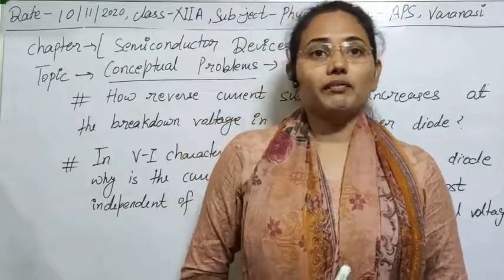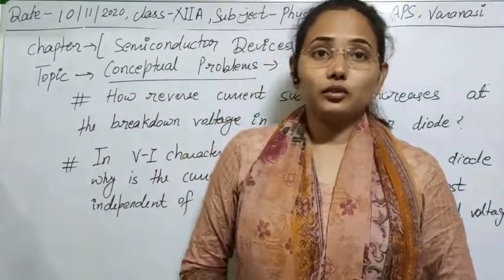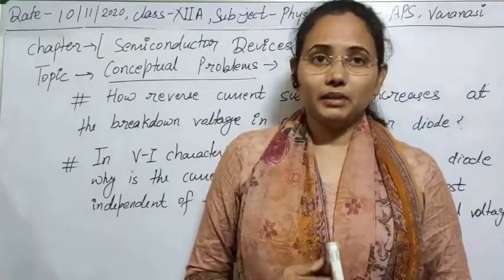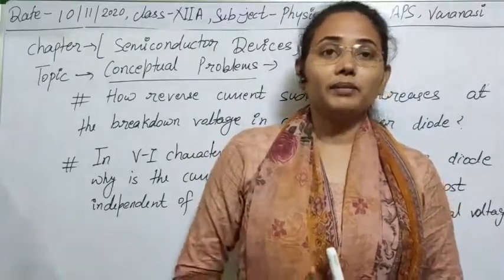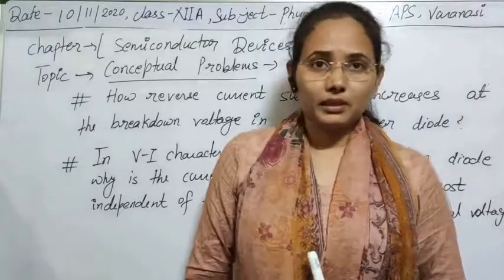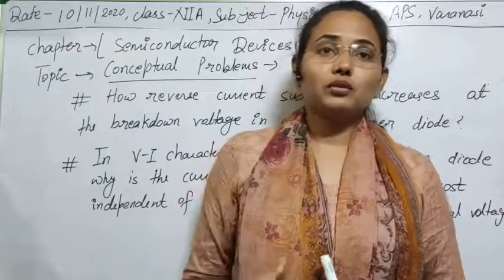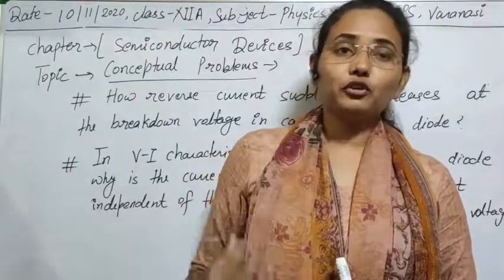And when we add pentavalent atoms to the fourth group element, then 4 electrons of that pentavalent atom make covalent bonds with the 4 electrons of germanium, but 1 electron is free, loosely attached to the nucleus of the fourth group element.